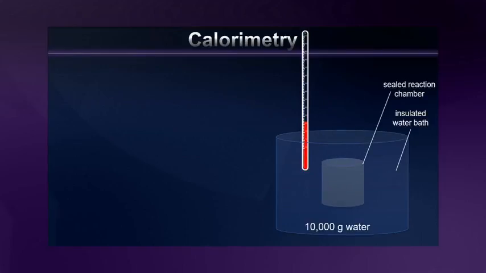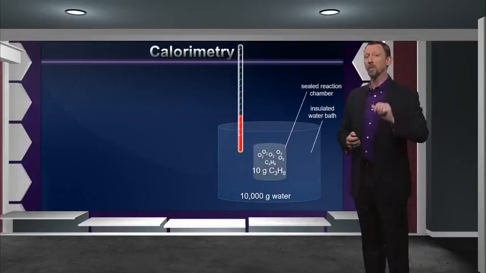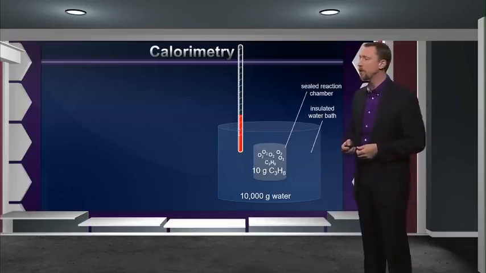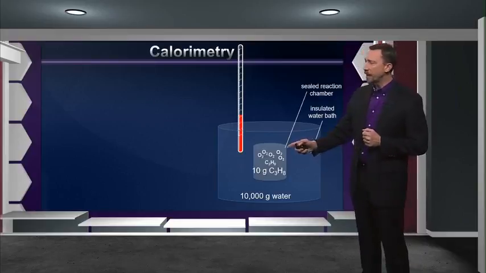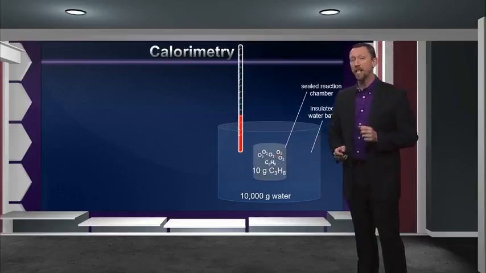Now, we've been working a lot with the combustion of propane, so let's continue to do that. Let's put some propane inside that container. Specifically, I'm going to put exactly 10 grams plus enough oxygen to ensure total combustion. And we know how to do that because we already understand how to use stoichiometry. So we can be sure that there's excess oxygen and that propane is my limiting reagent.